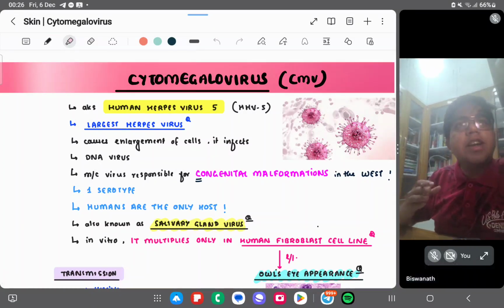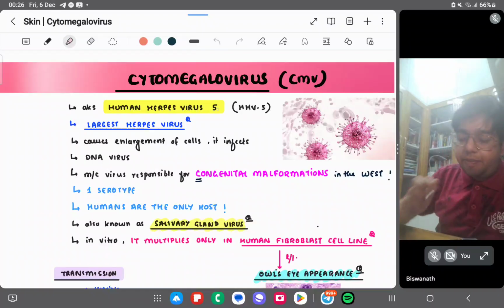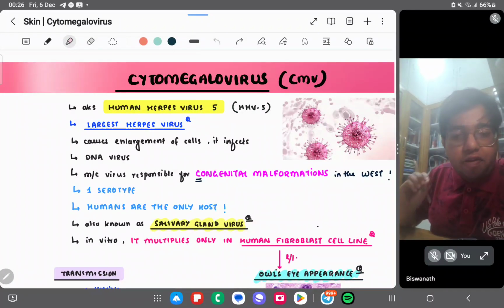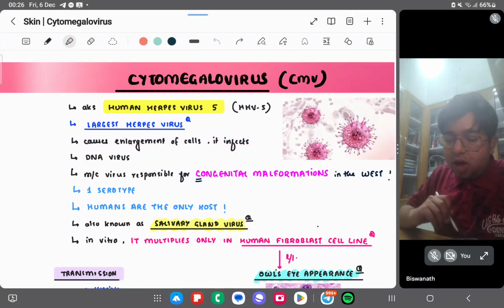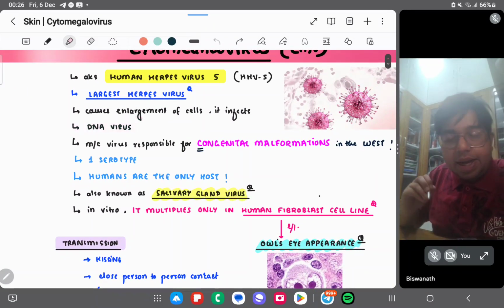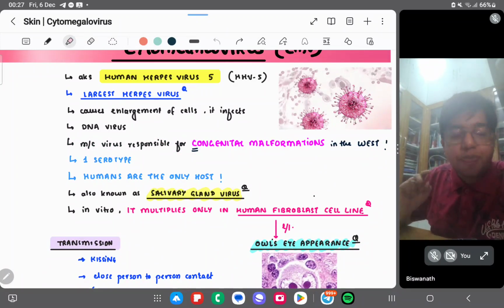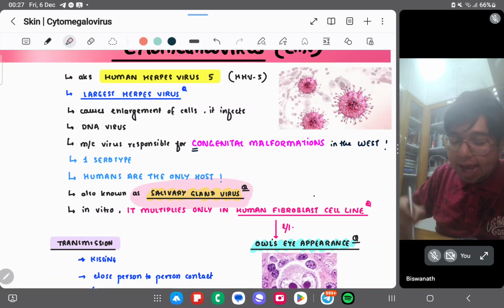Now we are into the next virus of the herpesviridae family, the cytomegalovirus, HHV5. It is the largest herpes virus. Megalo means big, so it is the biggest one and causes enlargement of cells. It is a DNA virus, and the most common virus for congenital malformations in the West. There is only one serotype, and humans are the only host.